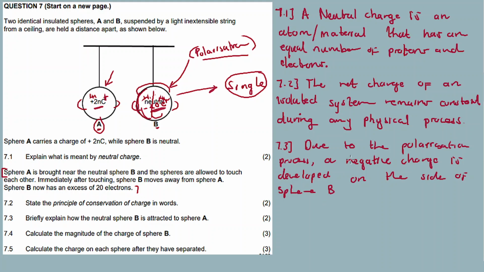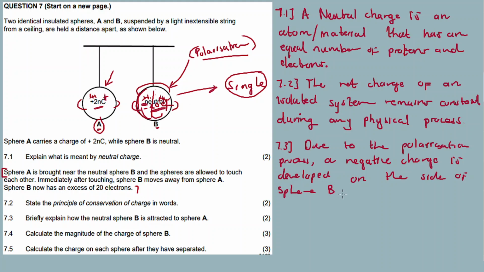So that's the polarization process. So one side izoba positive, uzoba attracted to mina, and then the other side izoba negatively charged. This side izoba negatively charged ngoba the positives are pushing away the negatives to the other side.